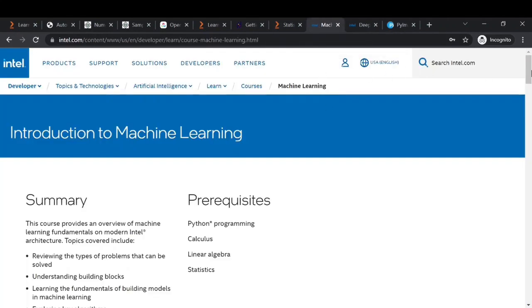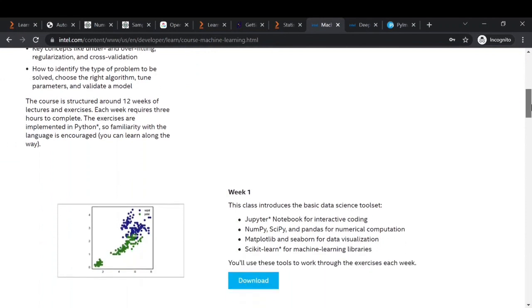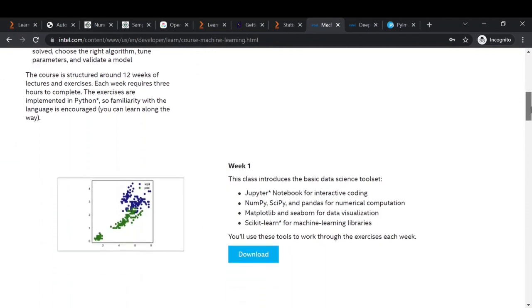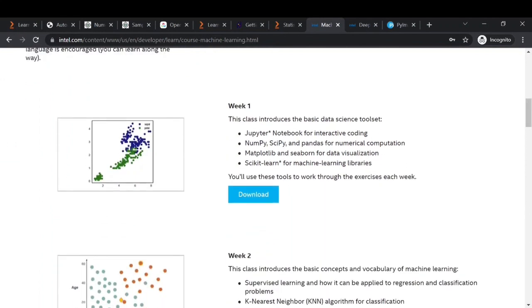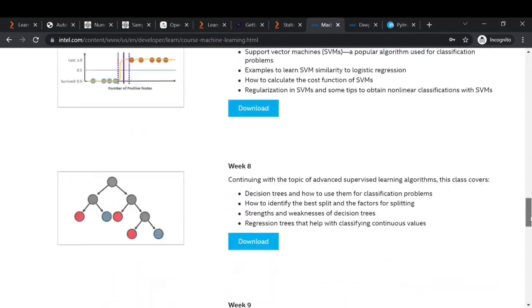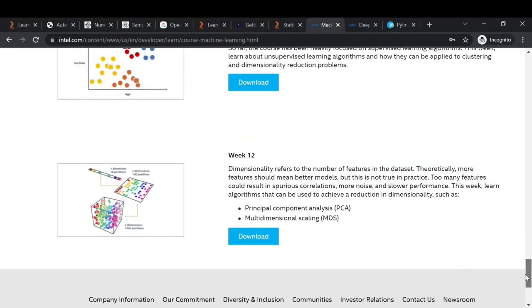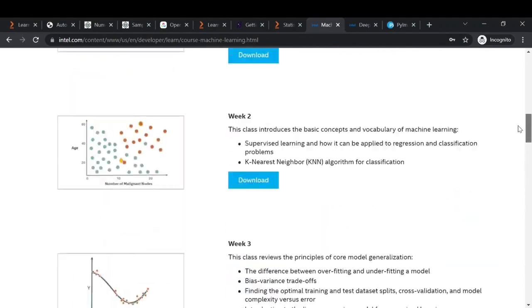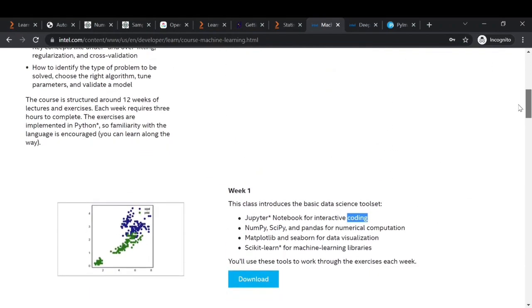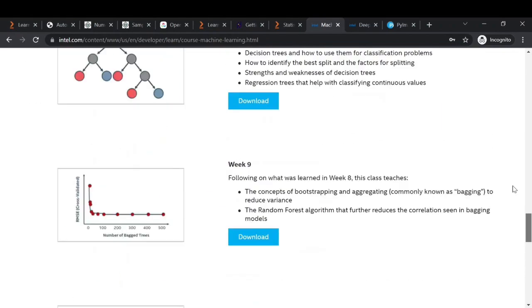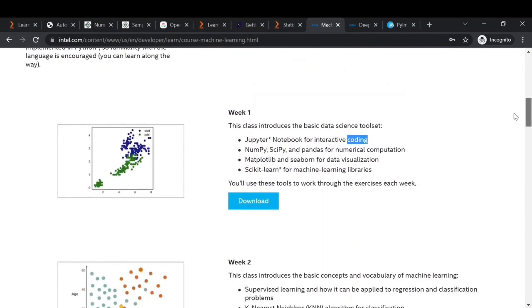Now to learn scikit-learn and machine learning, you can refer to this website from Intel as well. It has PDFs and PPTs explaining the theory, and it also has some Jupyter notebooks which you can solve for your own practice. There are 12 weeks of content, but you may not necessarily take 12 weeks to complete it. If you try to learn it properly, you can finish it within a month.